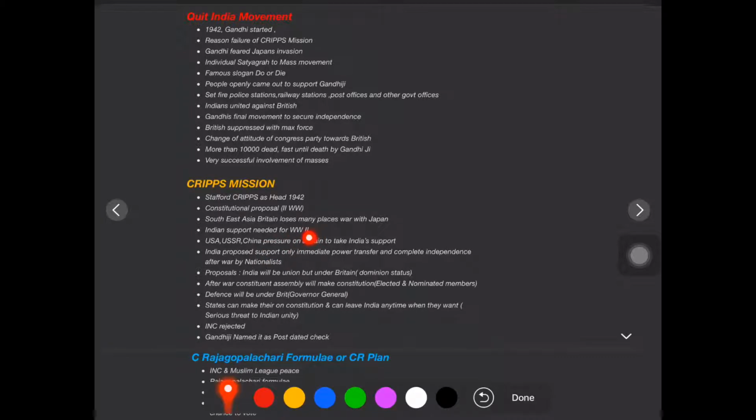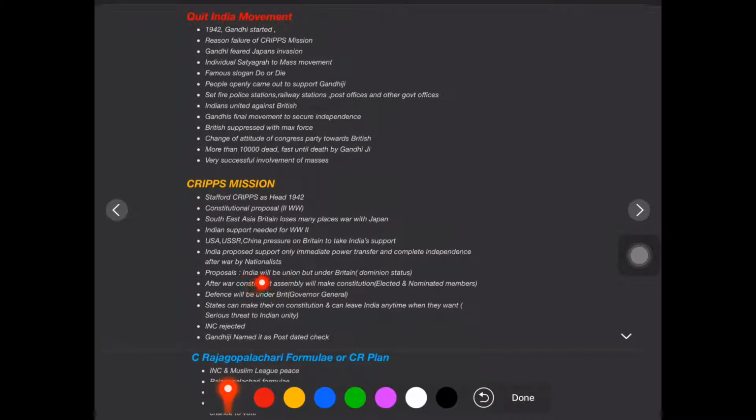Countries like the USA, USSR and China kept putting pressure on Britain to take India's support in World War II. India said it would give support only with immediate power transfer. If you want support for the war, we need immediate power transfer, and complete independence after the war. The nationalists demanded this, but the British were not ready for that.